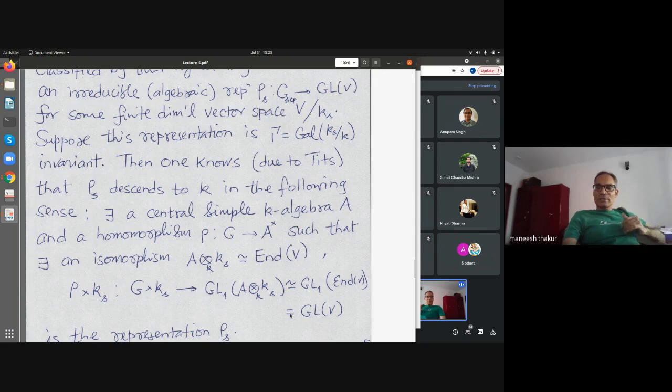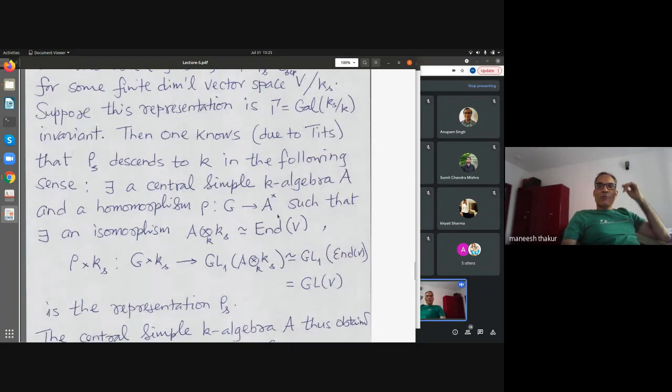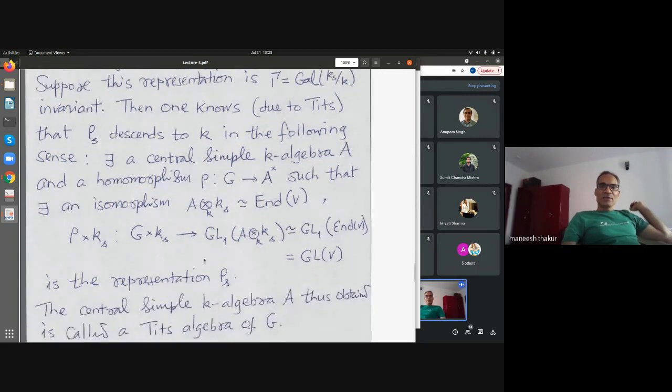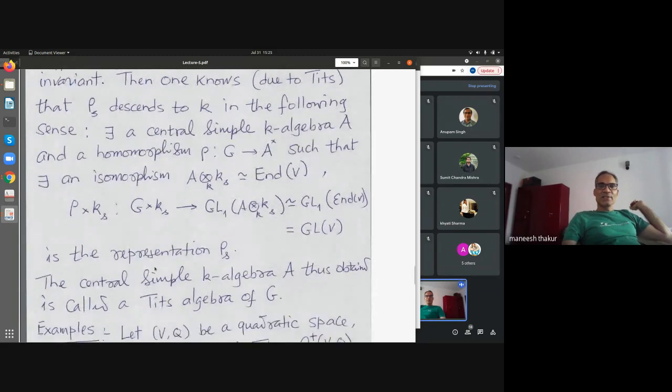So this is a little tricky, but what I am trying to say is if you start with a representation of the group, it does not descend to a representation in the usual sense. It doesn't go from G to GL of W. So instead it is giving us a representation, in the sense it's a morphism from G to invertible elements in a central simple algebra.